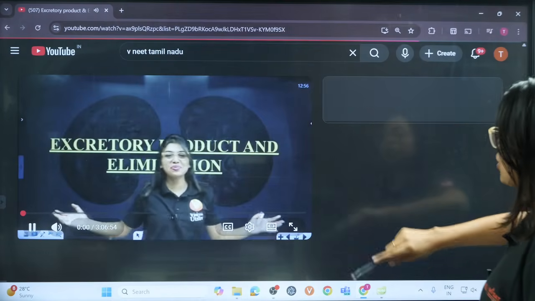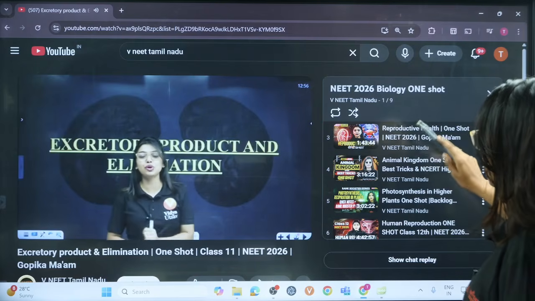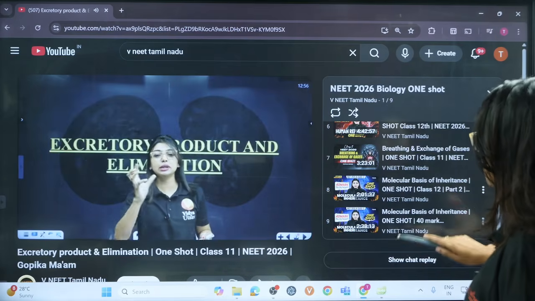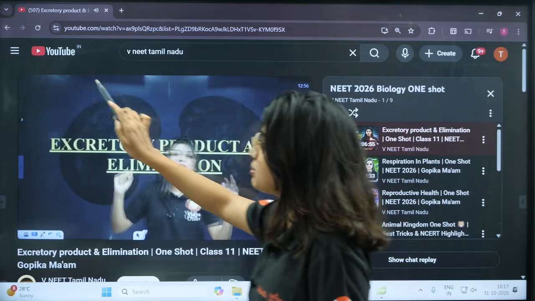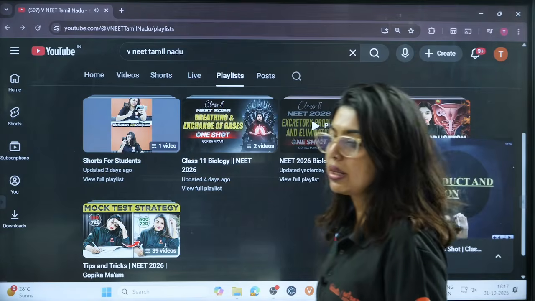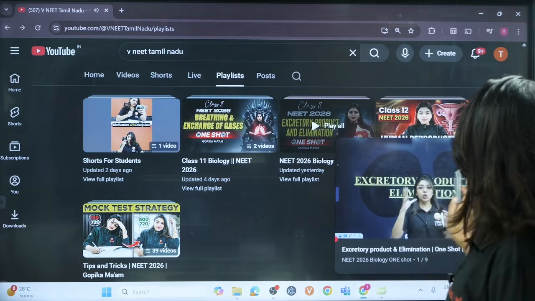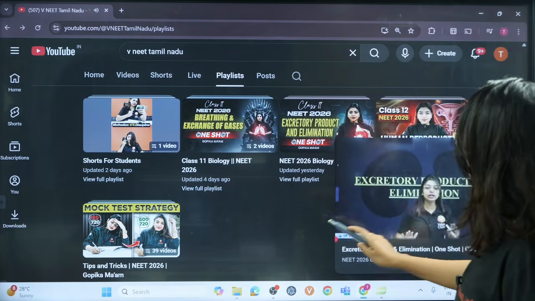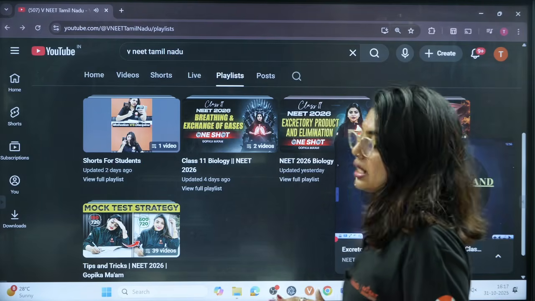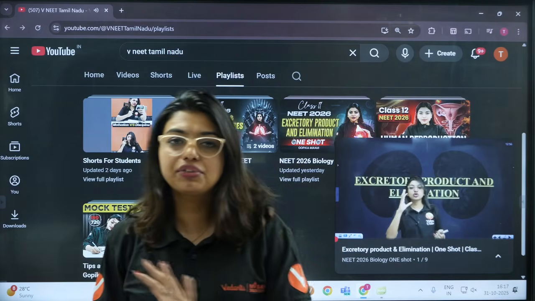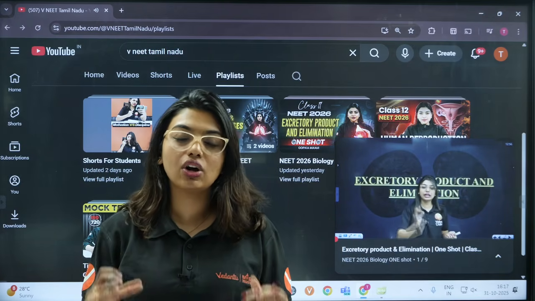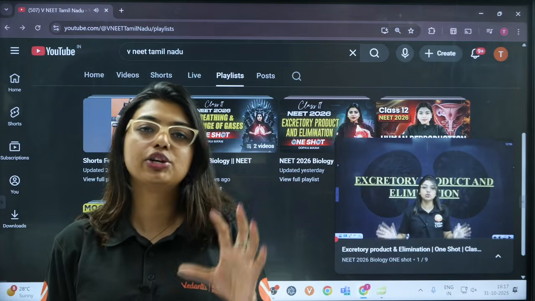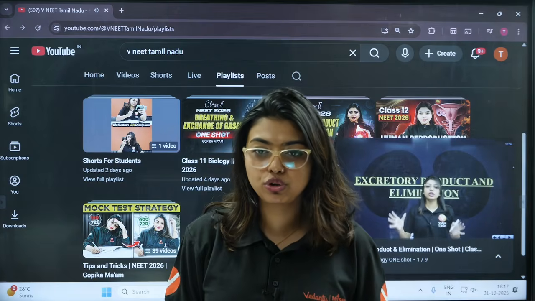So, in the biology one shot, we have excretion, respiration, reproductive health, animal kingdom, photosynthesis, human reproduction, breathing and exchange, molecular basis of inheritance, and part by part lecture, sexual reproduction in flowering plants is covered, and also biological classification is covered. Here you can see all the one shots. Detailed one shots. Nothing is like, okay, I have to finish it fast. Everything is in detail, so you do not have to go to 10 other places. Every information is there. After watching the lecture, make sure you read NCERT. Additionally, you have to do PYQ practice.